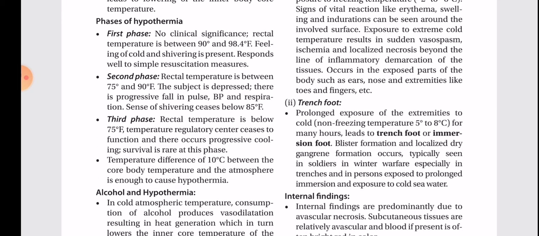First phase. No clinical significance. Rectal temperature is between 90 and 98.4 degrees Fahrenheit. Feeling of cold and shivering is present. Responds well to simple resuscitation measures.